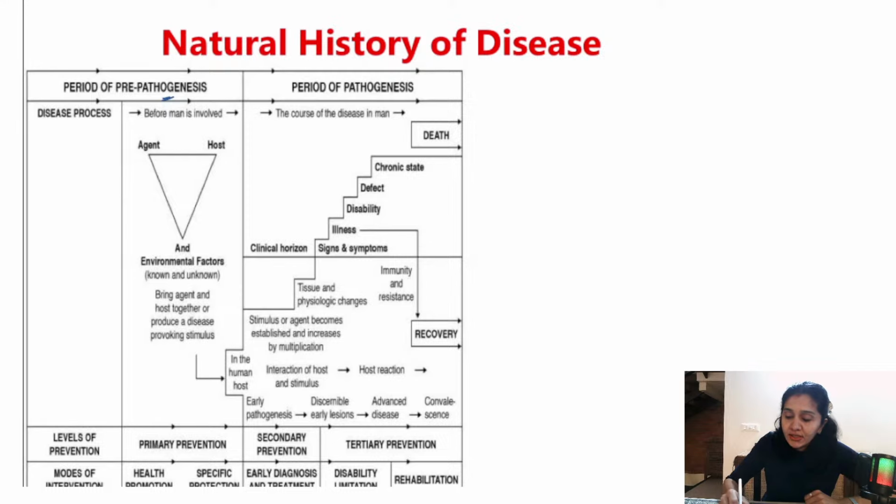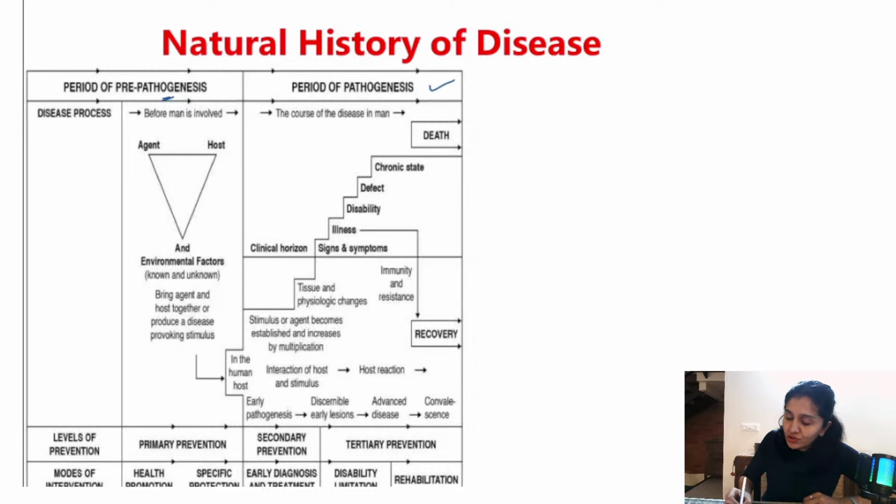See, what you can see here is the epidemiological triad. There is agent, host and environmental factors. All these 3 factors are present, but there is no interaction yet. So these 3 factors have not interacted yet. All right. So that is what is known as the period of pre-pathogenesis. What you need to remember is the risk factors are there, agent is there, but there is no interaction yet. The minute there is an interaction between the agent and host factors and also environmental factors, the disease develops. And that period is known as the period of pathogenesis.